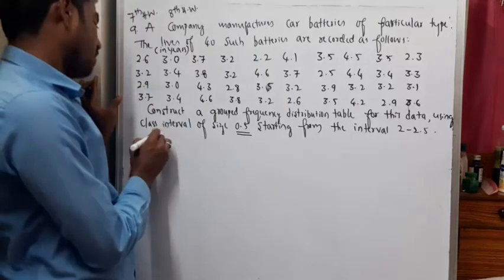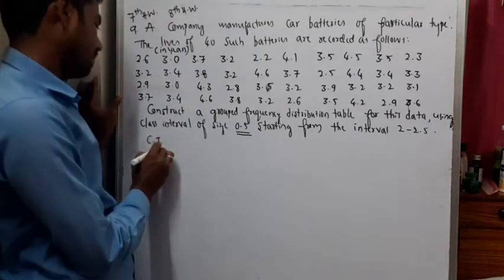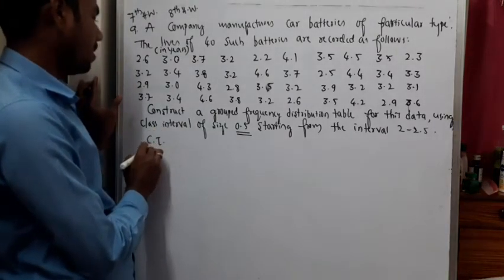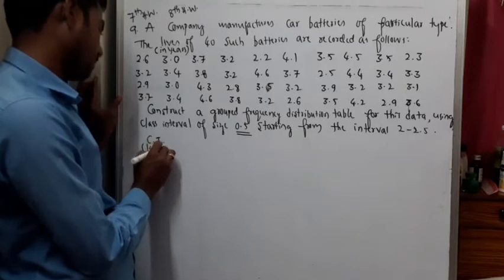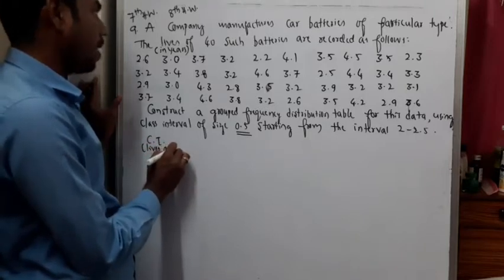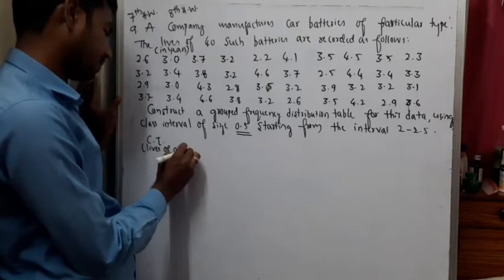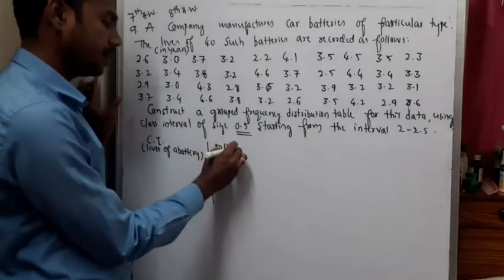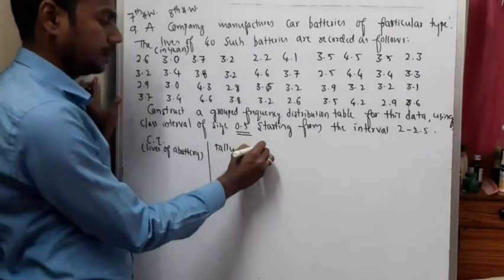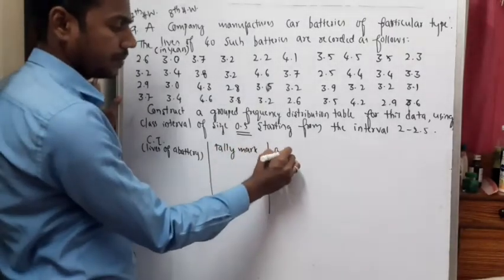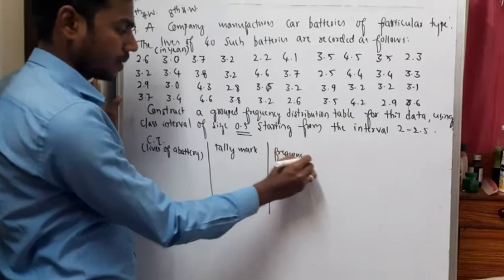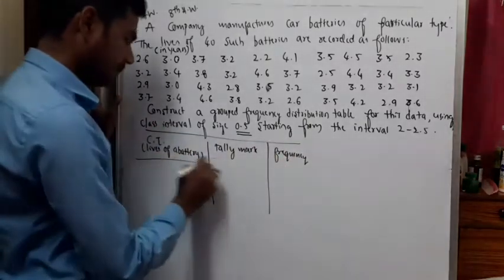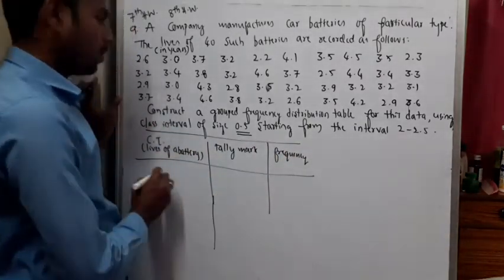In the class interval column we record the lives of a battery, then the tally marks, then the frequency. So from where do we need to start?